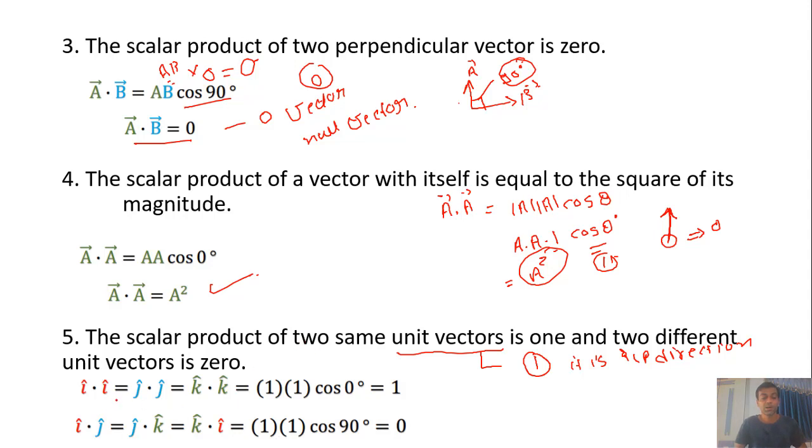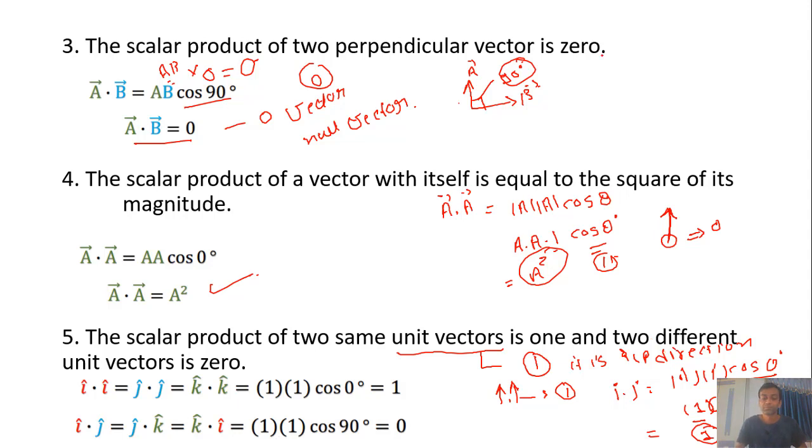Here, i dot i, j dot j and k dot k mean we multiply the same vector with itself, and this is a unit vector which has magnitude 1. So as per the mathematical formula, i dot i is equal to magnitude of i, magnitude of i, cos theta. Here theta will be 0 and the magnitude of a unit vector is 1. Cos 0 is 1. So multiplying 1 into 1 into 1 gives the answer 1.